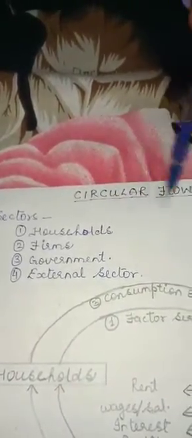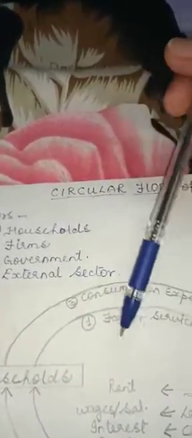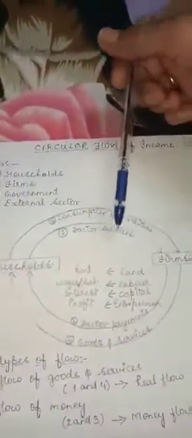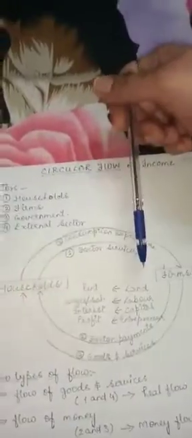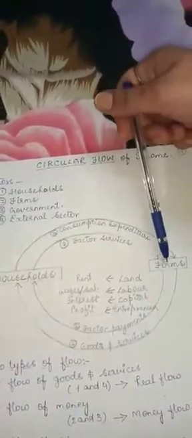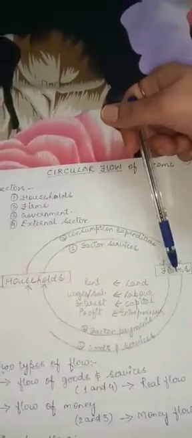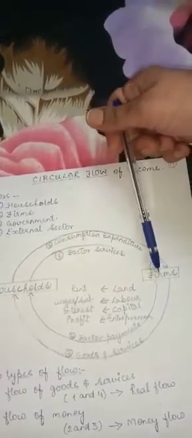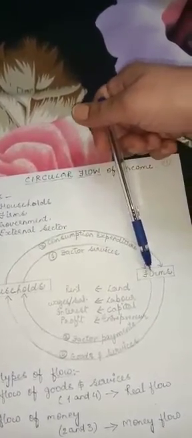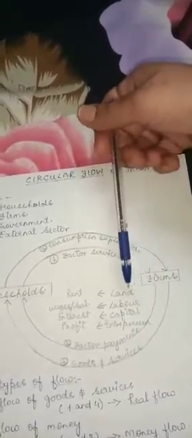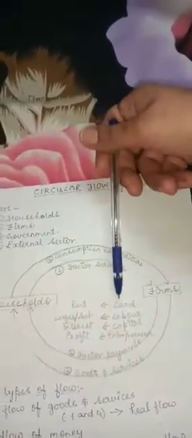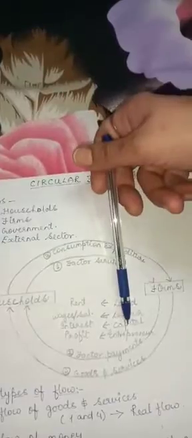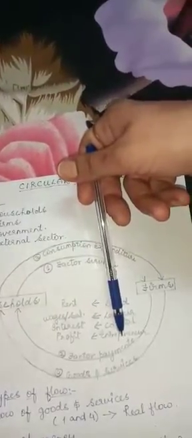For understanding this topic, let us understand this circular flow system. What is this system actually? In the circular flow, the production process is done by the firms, and firms do the production with the help of factors of production. We know that there are four factors of production: land, labor, capital and entrepreneur.